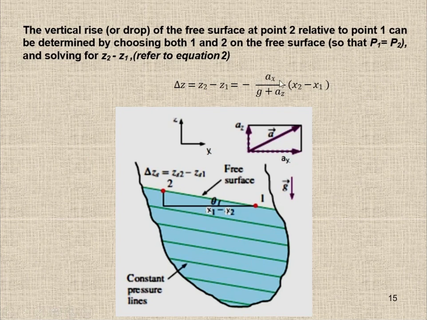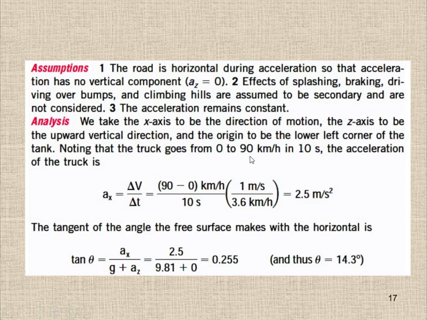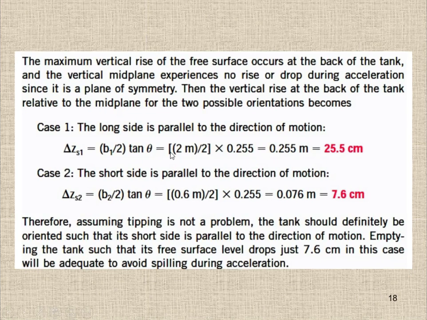Del s is equal to tan theta, which you calculated, times x2 minus x1, which is known. Here x1 is equal to 0, and x2 is known to you, from here to here we have 6, divided by 2. So b1 by 2 multiplied by this, we calculate 25.5 centimeter.